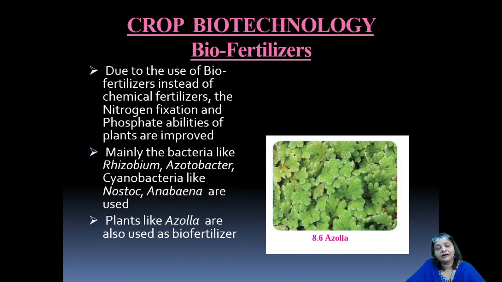Now, these microorganisms generally act as the biofertilizers and are called biofertilizers only. Not only microorganisms, certain plants like azolla, which is a pteridophyte, a plant that is in symbiotic relationship with the cyanobacteria, namely Anabaena azollae. Now this plant is also used as a biofertilizer.